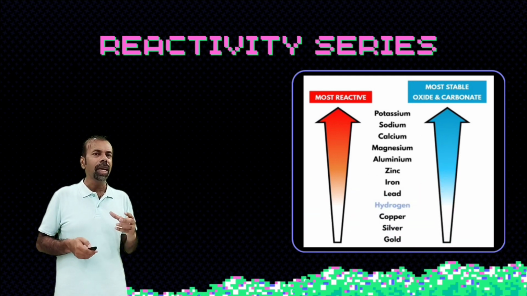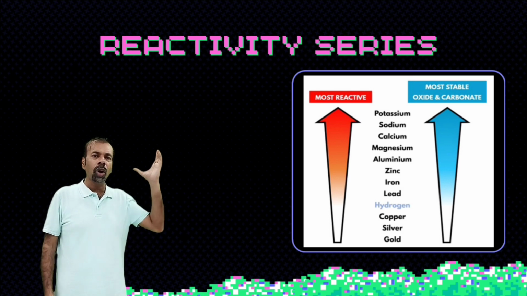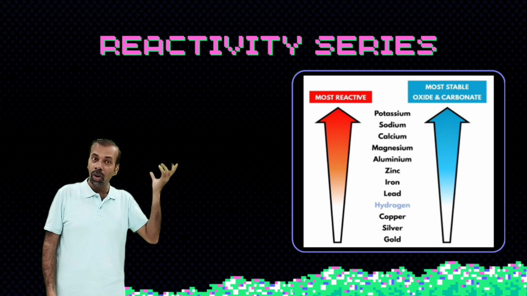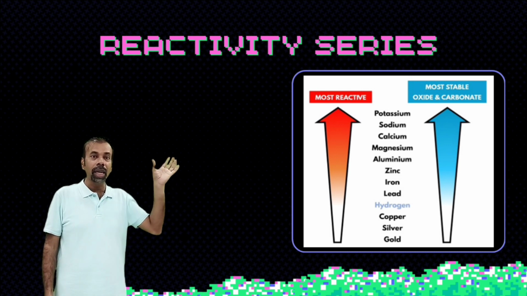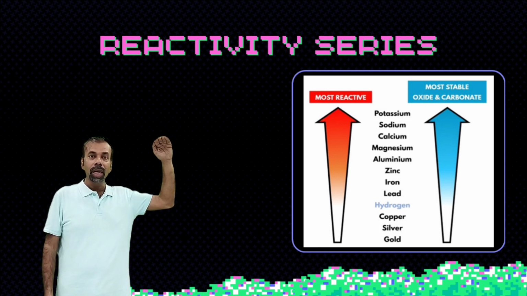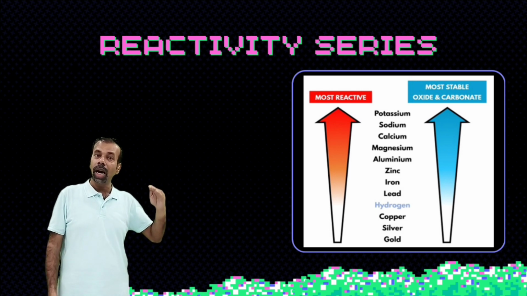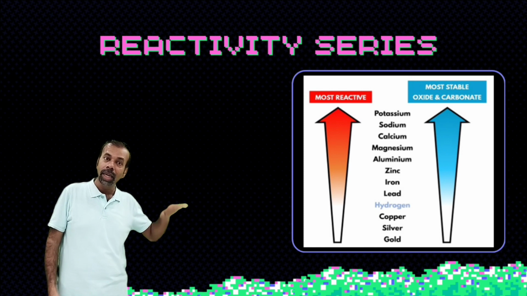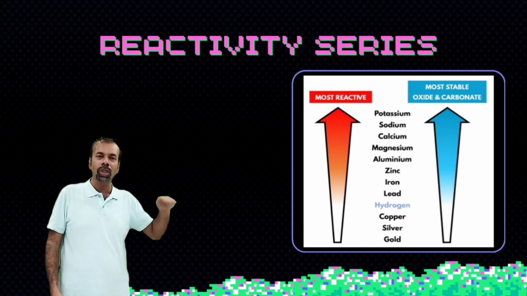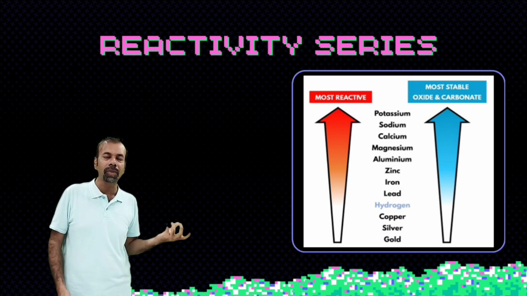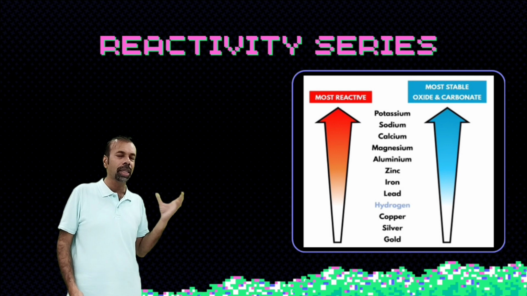In this way, we can order all these metals in their order of reactivity. Potassium comes first, and then sodium, calcium, magnesium, aluminium, zinc, iron, lead, and then hydrogen. Hydrogen is just for comparison, because those metals which are below hydrogen like copper, silver, and gold will not react with acids, dilute acids, and water.